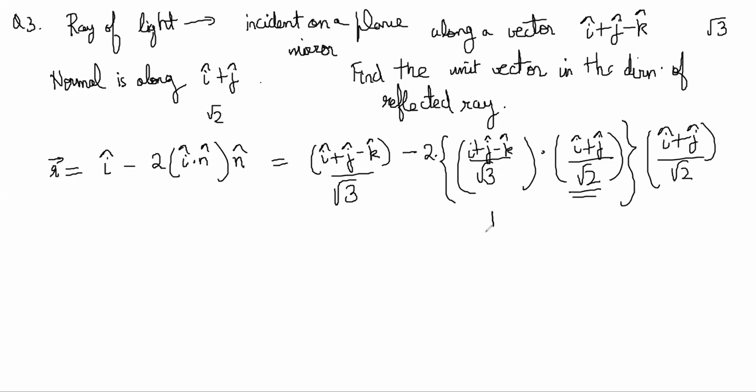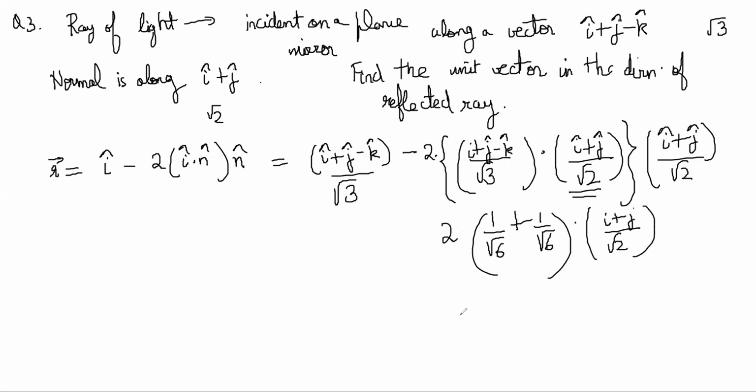Now here this becomes 1 by root 6 plus 1 by root 6. I will just multiply the i's and the j's separately, so it is 2 by root 6, in the direction of i plus j by root 2. So root 2 and 2 by root 6, and 4 by root 12, something like this is coming, for i plus j. So this becomes 2 by root 3.